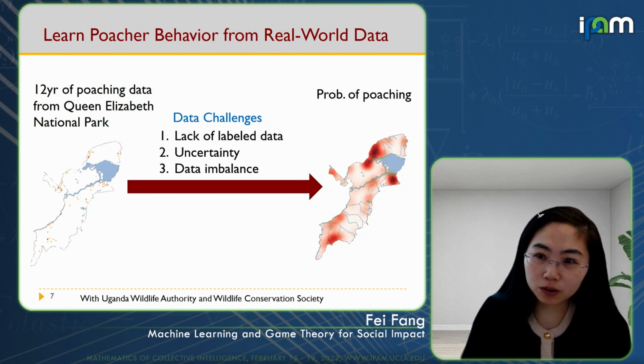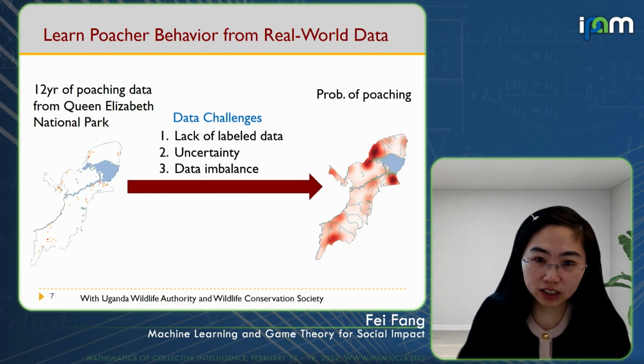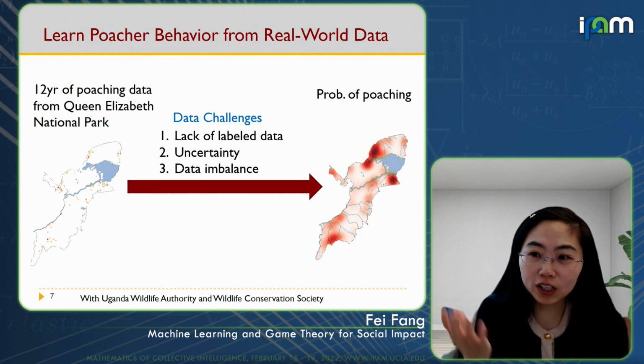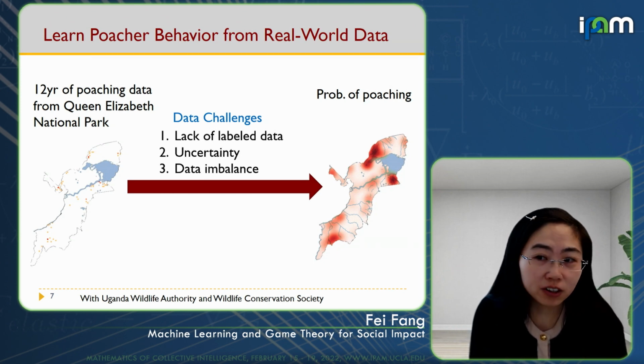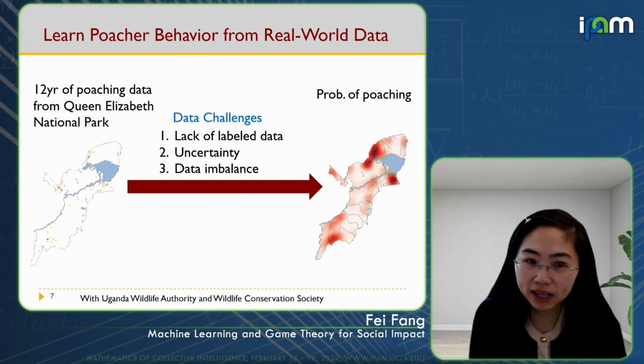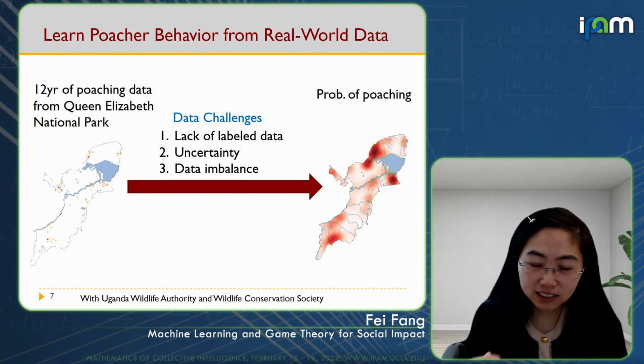If the data tells you there's no poaching activity in this region, it only means that the patrollers didn't find poaching activity there in the past. It doesn't mean that there is no poaching. And the third challenge is that there's a huge data imbalance. The positive data points are way fewer than the negative data points.